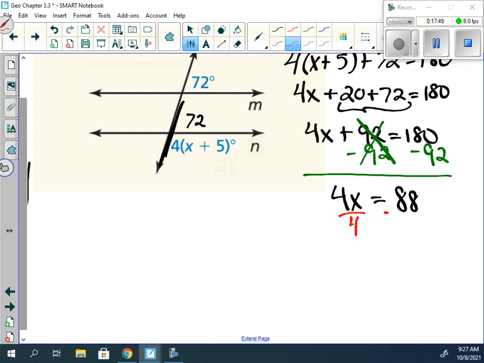Divide both sides by 4. X is equal to 22. So the value of x that would make these lines parallel is 22. And that's it.